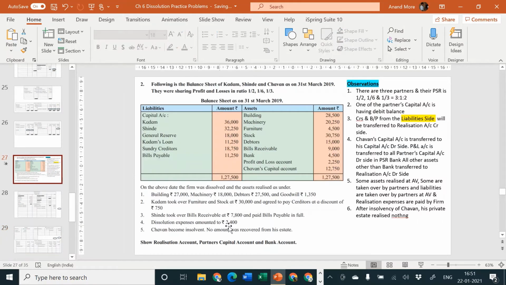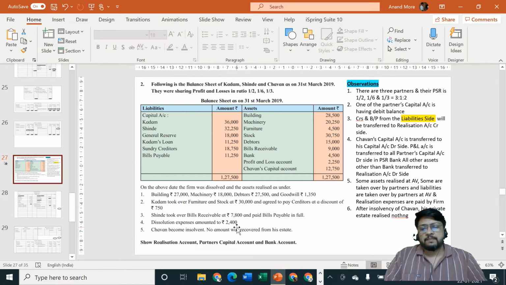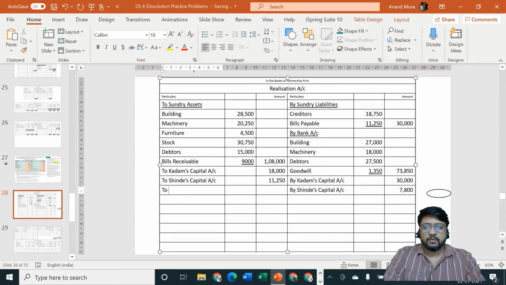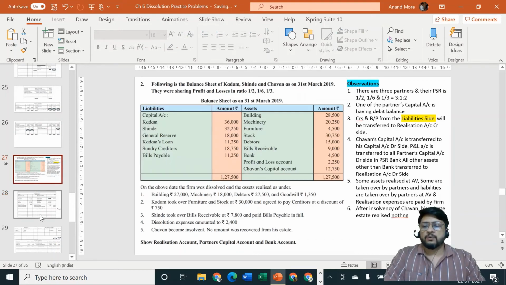Next part, dissolution expenses amounted to rupees 2400. Now nothing is told who paid the same. Neither Kadam is paying it nor Shinde is paying it. That means it must be paid by the partnership firm. Entry will be, expenses means nominal account, so realization account debit to cash or bank account. Realization account is the strongest nominal account, the biggest brother, so there is no tension. We can say to cash or bank account. Which account is there? I think bank account is there, na? Yeah, bank account is there. So we'll consider to bank account.